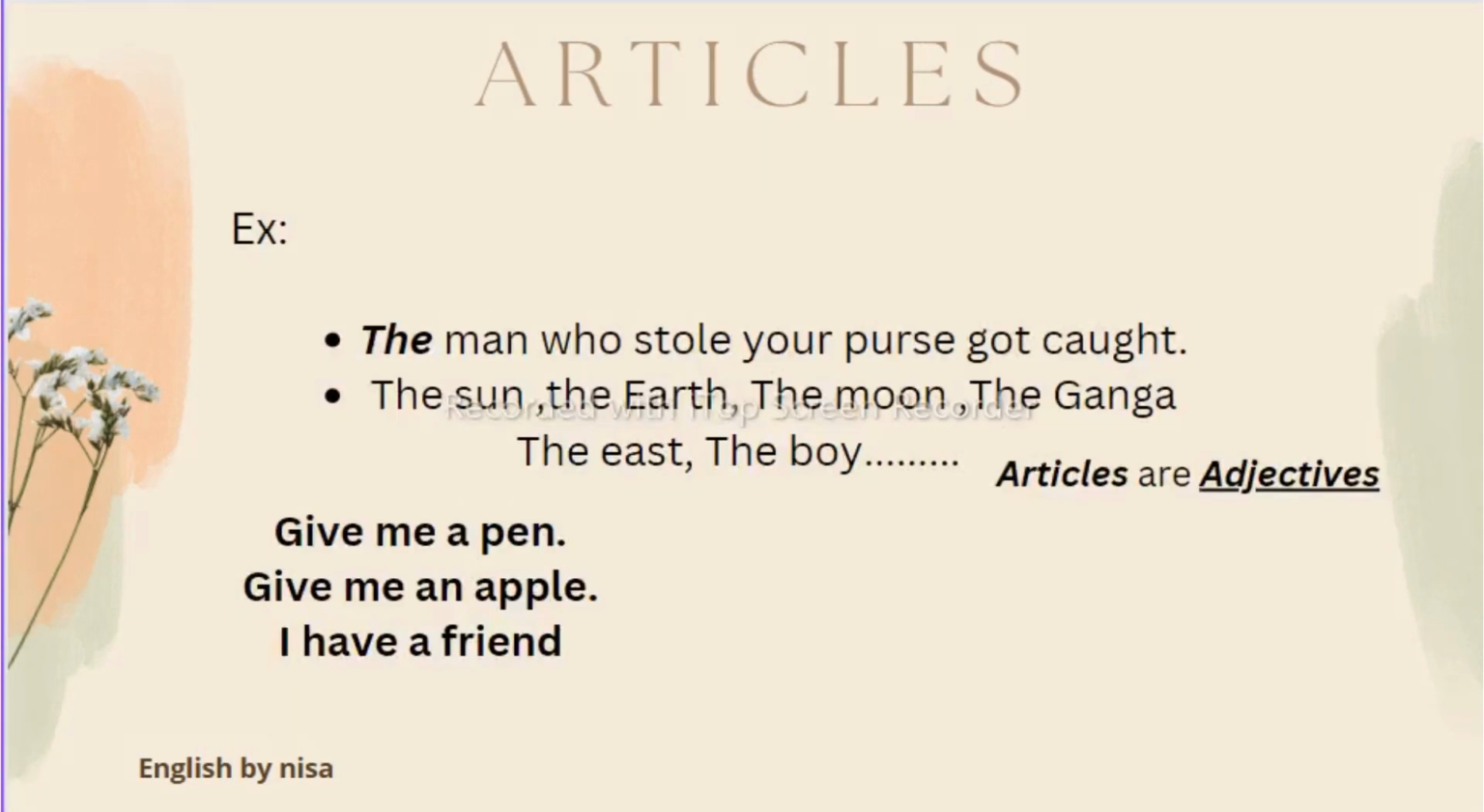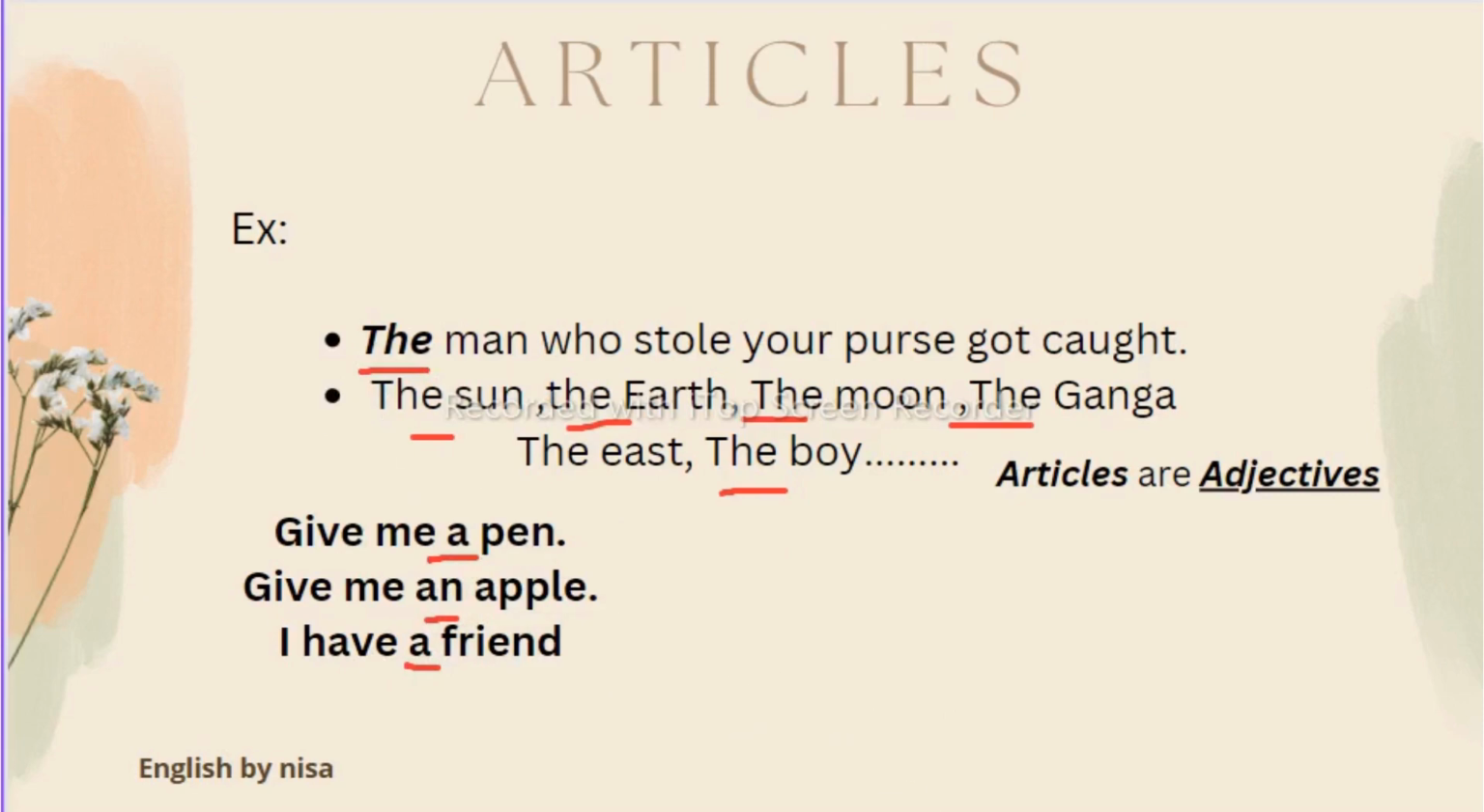Now as we have discussed, an article shows quantity. It can show quality as well, like: the man who stole your purse got caught. Here it shows the quality of the man. The sun, the earth, the moon, the Ganga, the east, the west, the boy. We can use the term the to show the quality of a noun. Like in the earlier sentences we were showing the quantity of a noun, but we can also modify the quality of a noun by using the term the, which is also an article, the definite article.